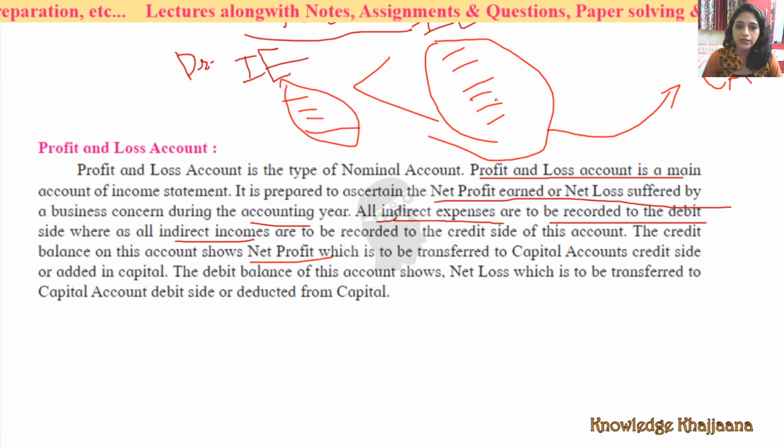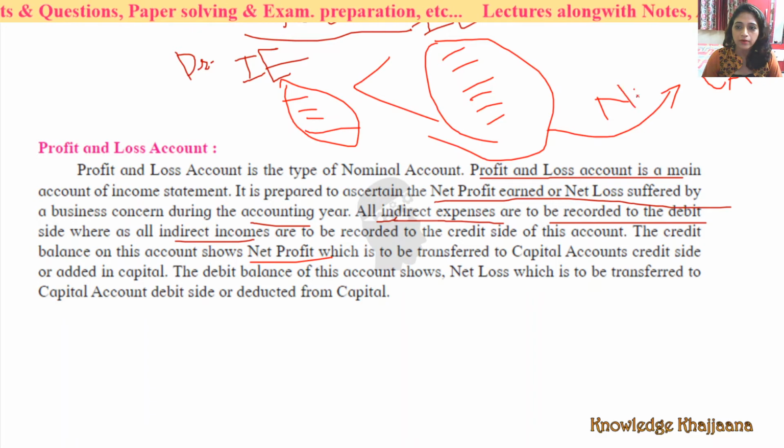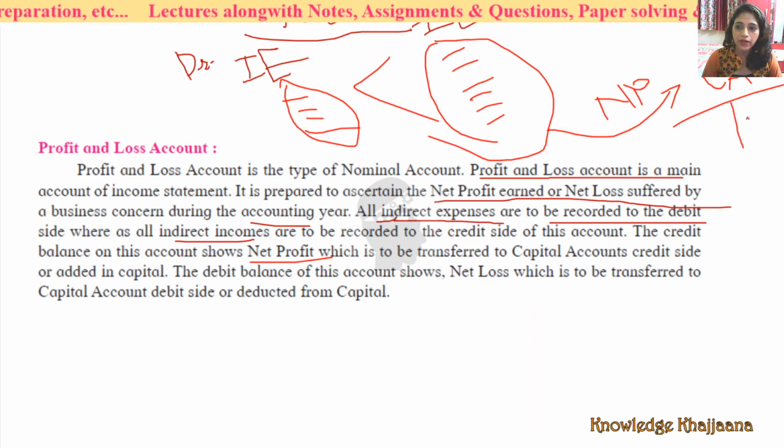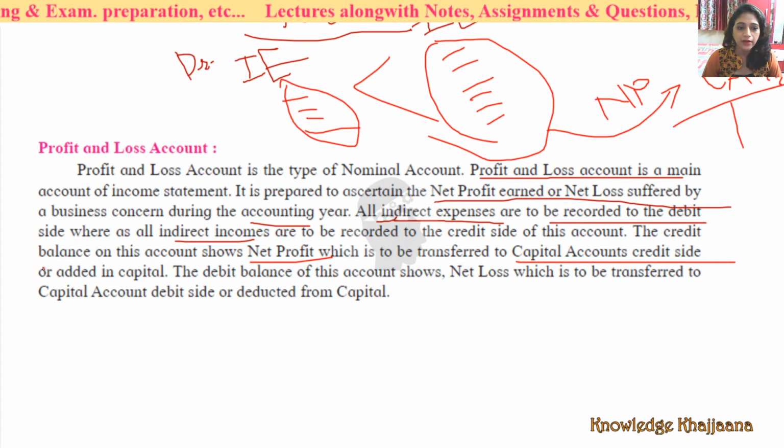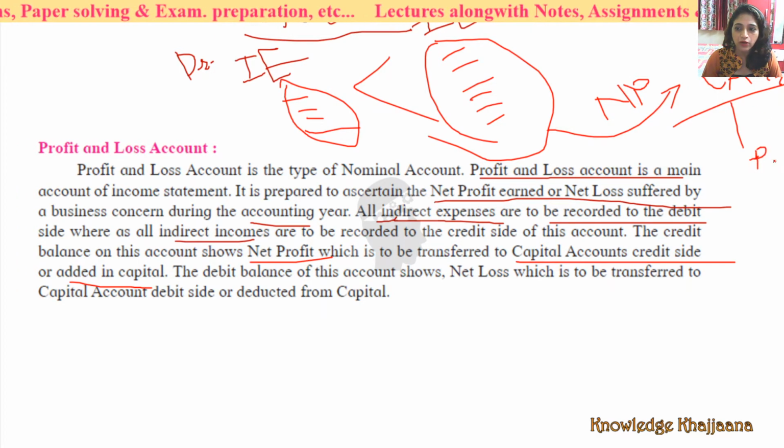If this side is bigger, then we will get the net profit, and that is transferred to the capital account credit side, right? Remember, in the capital account credit side, we are carrying the profit, or adding it to the capital. See, we were adding right here, right? Profit and loss account.